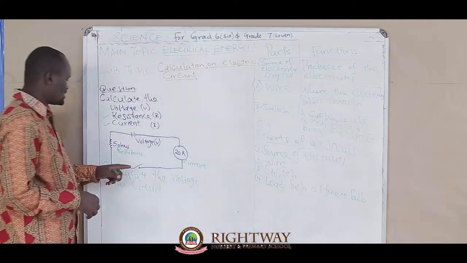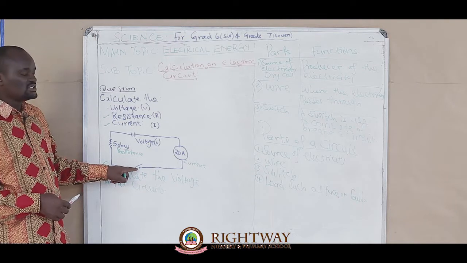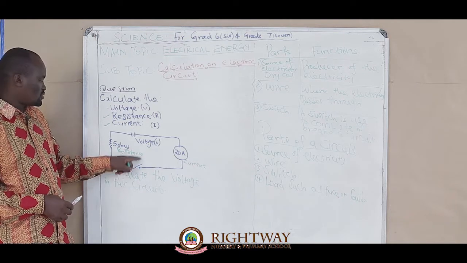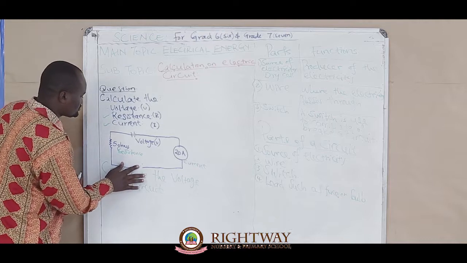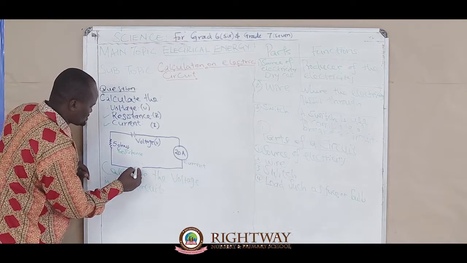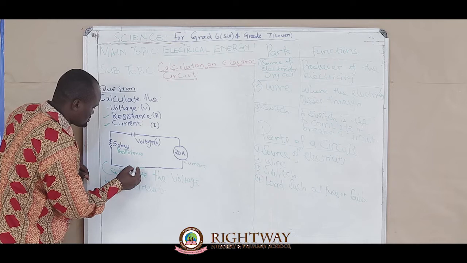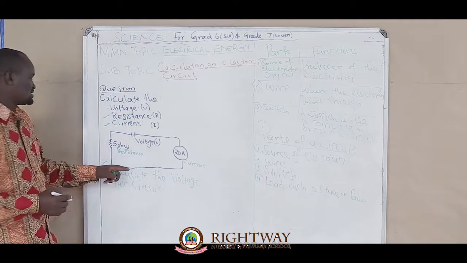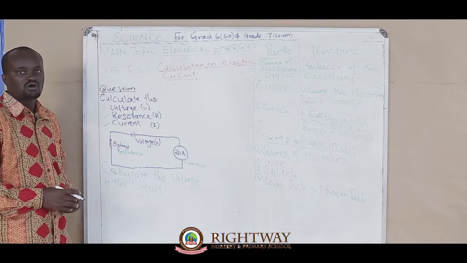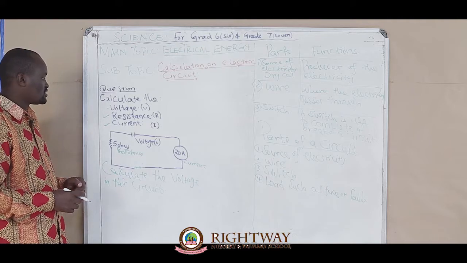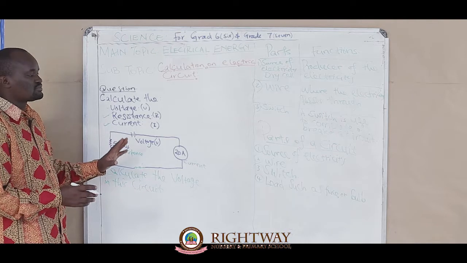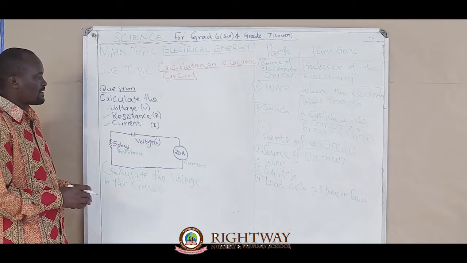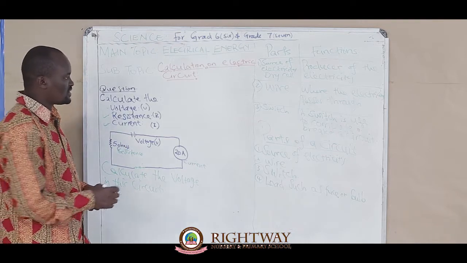For example, in this one, we can see the switch has broken the circuit. But when we join it like this, now we see the circuit is complete. But when it was open, we say the circuit is broken. It's not complete.